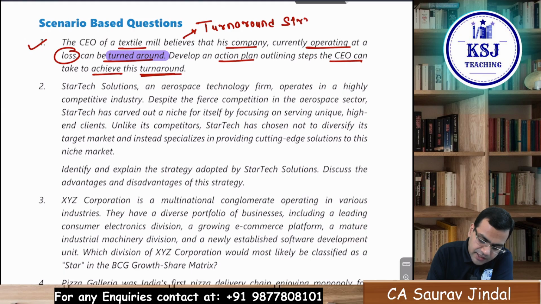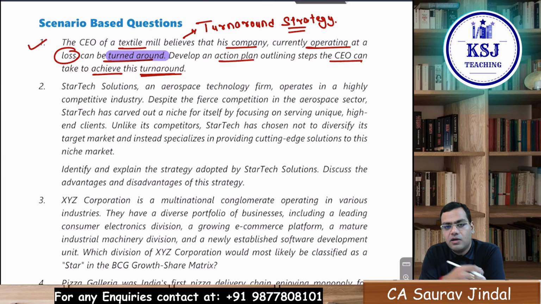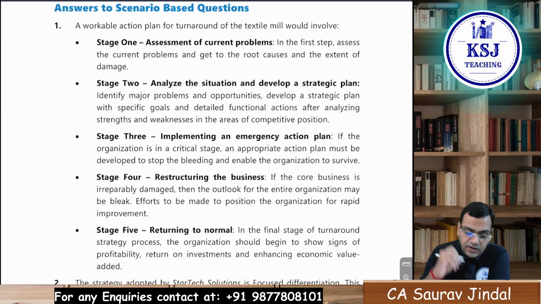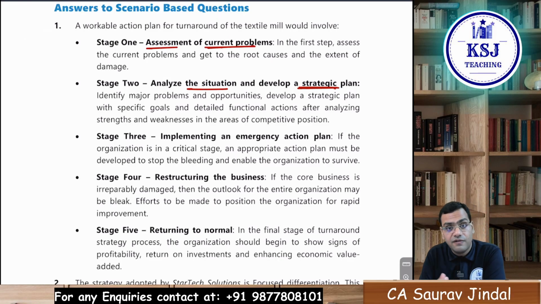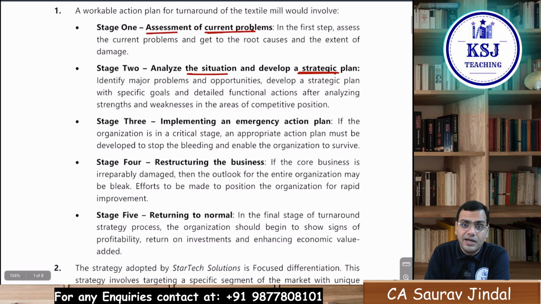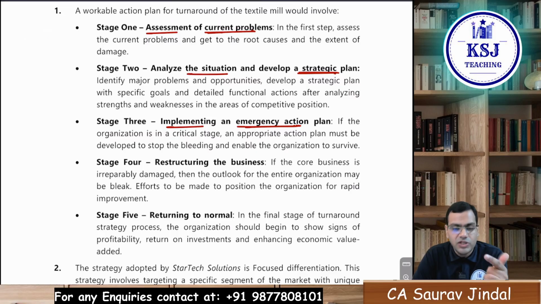Turnaround strategy, that is how you can turn around a loss-making company and try to normalize it. What are the various steps involved in that? You must have already done this during the lectures. Stage 1, assessment of the current problem. What is the current problem? Then analyze the situation and develop a strategic plan for how you can come out of it. Then if the business is in the critical stage, that is in the huge loss making stage, you will prepare an emergency action plan. This is the first step that we have to take immediately.